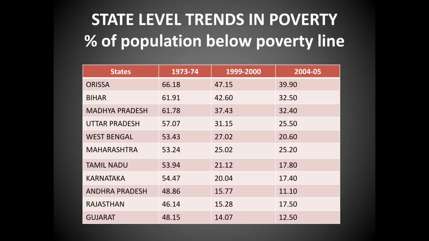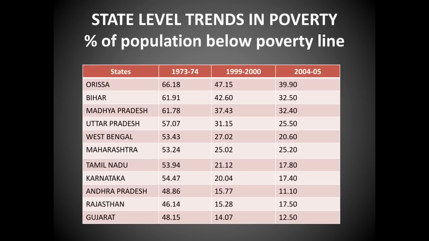These were the states that suffered severely and are also still suffering. The percentage of population below the poverty line from 1973 to 74, you can see Orissa, what was the percentage? It was 66.18% poverty level.